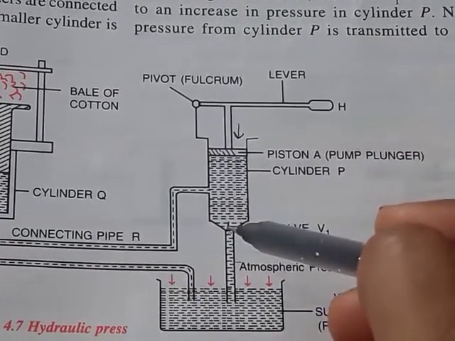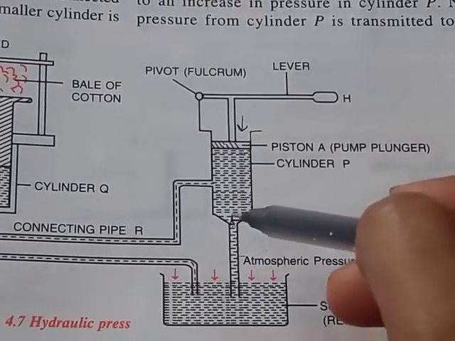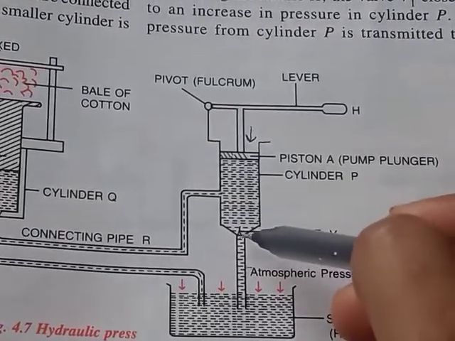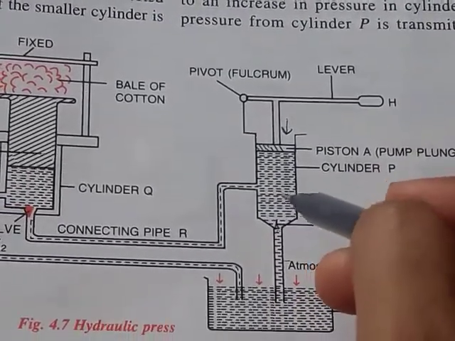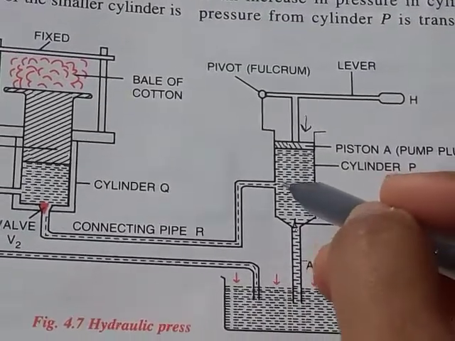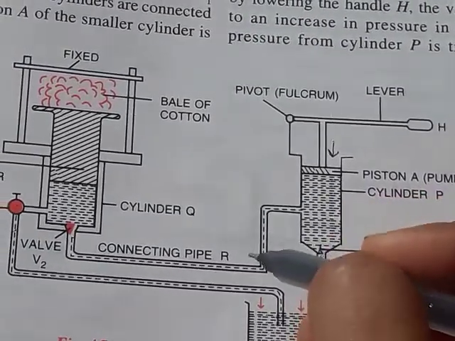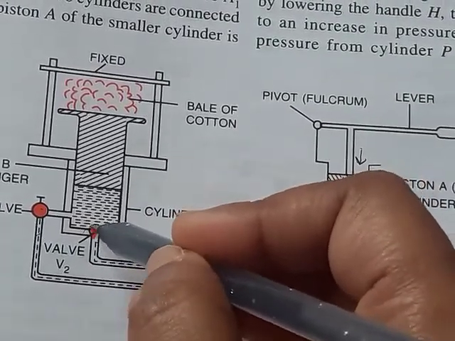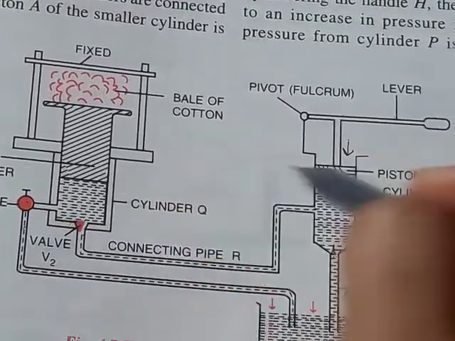As a result, the valve will move downward and be closed. So the liquid runs out from cylinder P through the tube to cylinder Q, and this valve will open due to the high pressure.